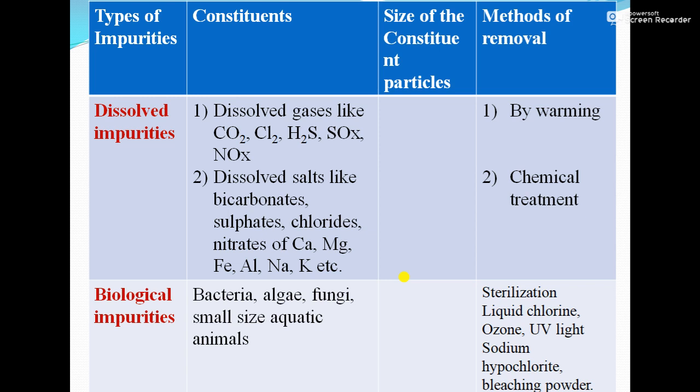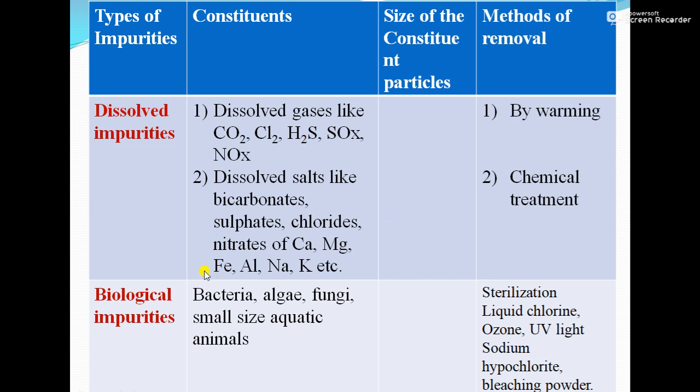Then next, dissolved salts like bicarbonates, sulfates, chlorides, nitrates of calcium, magnesium, iron, aluminum, sodium and potassium. So these are the dissolved gases which are mixed during the passage through air, and these are the salts mixed when the water percolates through the soil surface, and those minerals get mixed with the water from the rocks. So that can be removed by the chemical treatments that we are going to see later on in this unit.